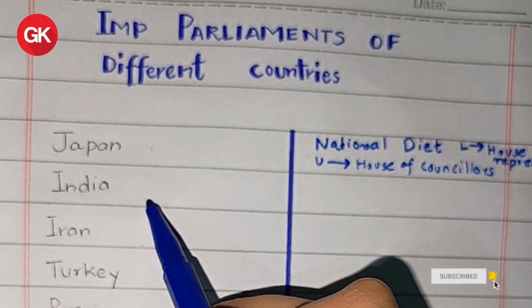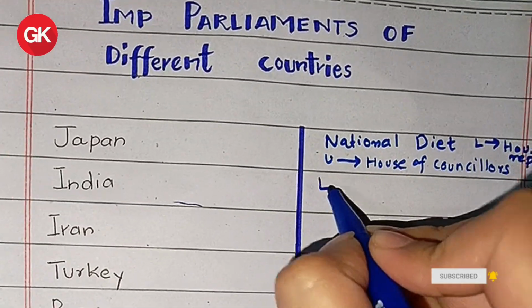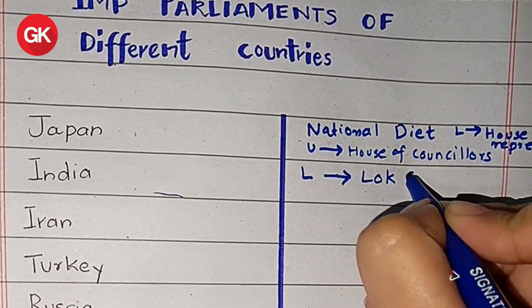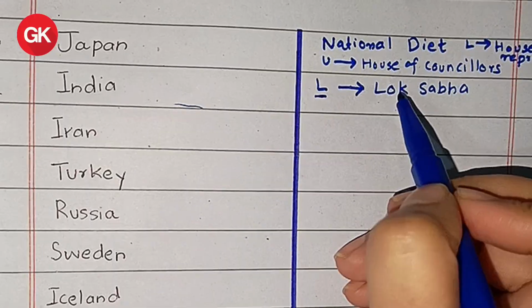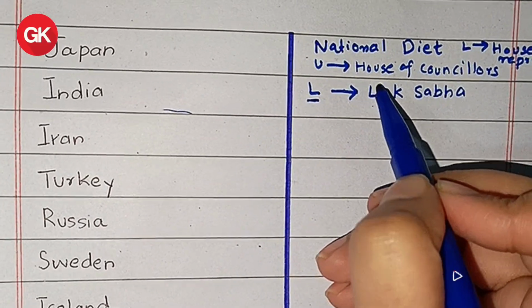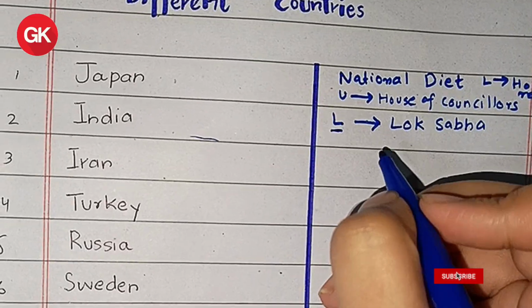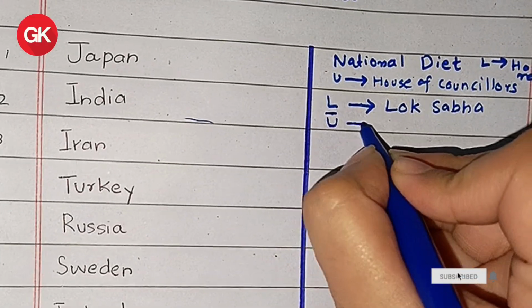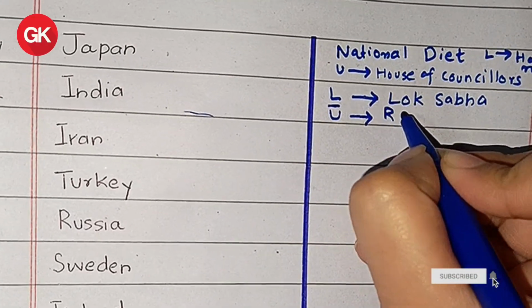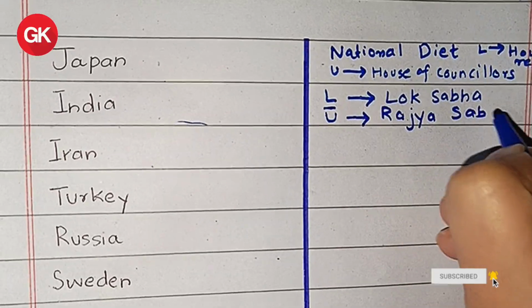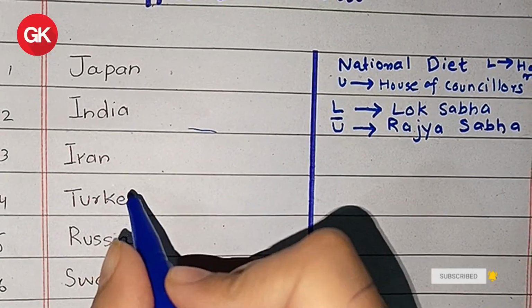Then we have India. India also has a bicameral structure. Its lower house is called Lok Sabha. You can memorize it with its initial L for Lok Sabha. Then we have upper house. Upper house of India is called Rajya Sabha.